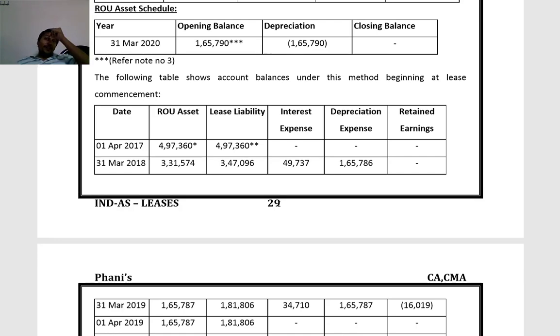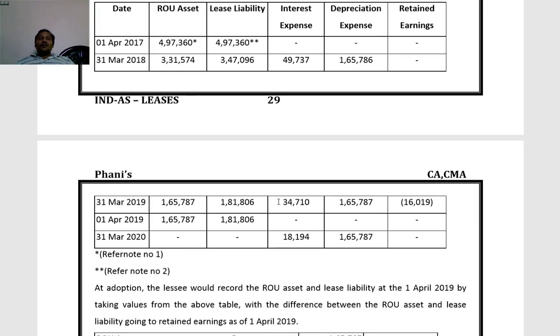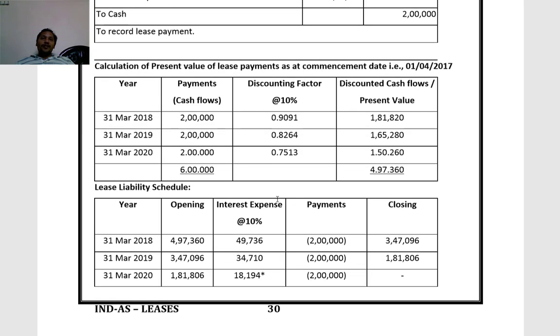For that sake, we are preparing this lease liability schedule based on 4,97,360, and by second year ending the balance comes to 1,81,806.